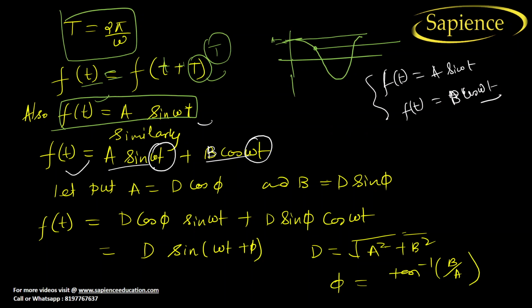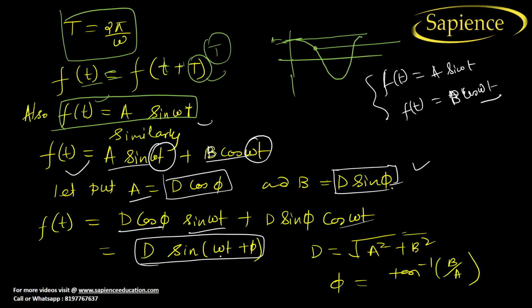Let us consider a is equal to d cos phi and b is equal to d sin phi. Then we can easily put f(t) as d cos phi into sin omega t plus d sin phi cos omega t. Now using cos phi sin theta plus sin phi cos theta, the formula can finally be written as d sin(omega t plus phi).